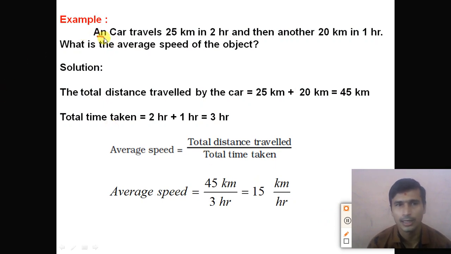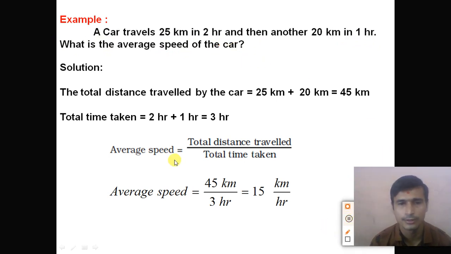Suppose a car travels the first 25 kilometer distance in 2 hour, then another 20 kilometer distance in 1 hour. What is the average speed of the car? So dear students, what is the formula of the average speed? Average speed is equal to total distance traveled divided by total time taken. So here read again the sentence.